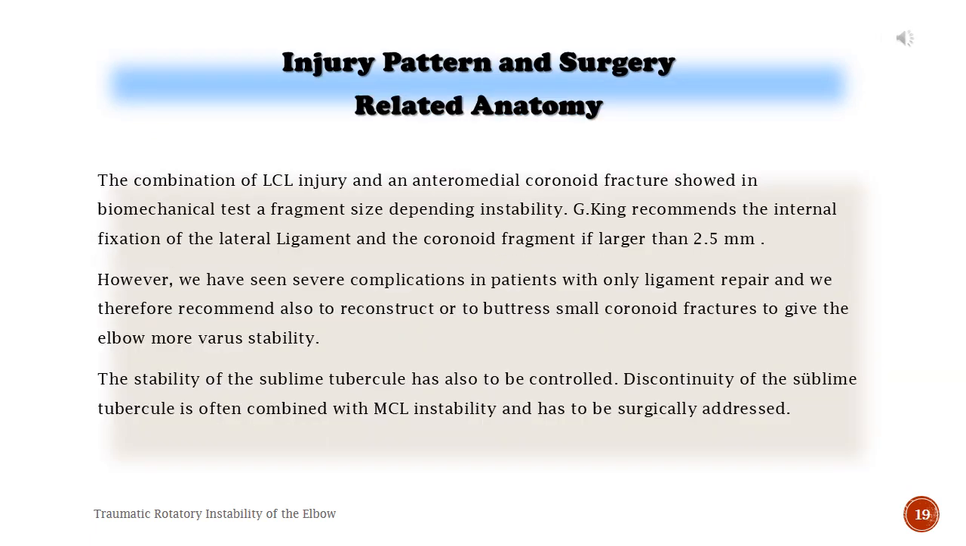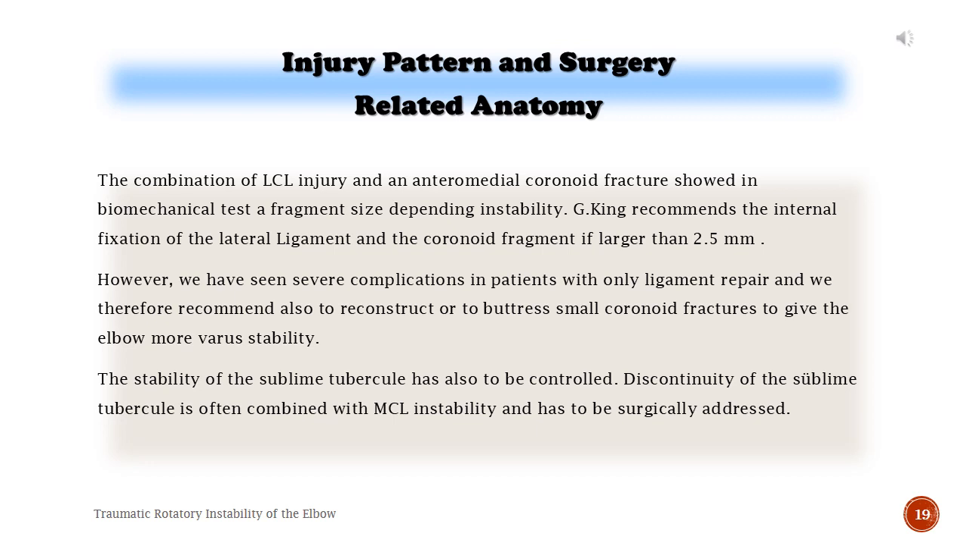Injury pattern and surgery-related anatomy. The combination of LCL injury and an anteromedial coronoid fracture showed in biomechanical tests a fragment size dependent instability. G. King recommends the internal fixation of the lateral ligament and the coronoid fragment if larger than 2.5 mm. However, we have seen severe complications in patients with only ligament repair, and we, therefore, also recommend reconstructing or buttressing small coronoid fractures to give the elbow more varus stability.